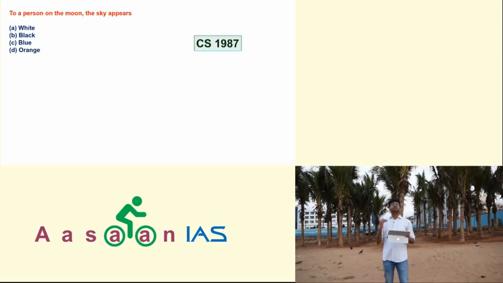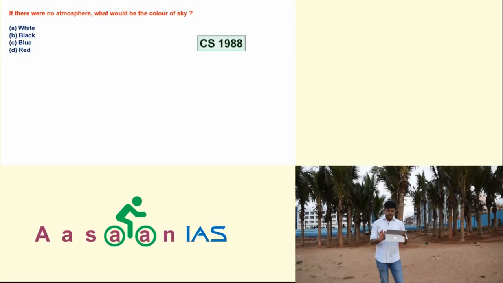Take this question asked in 1987. To a person on the moon, the sky appears. Same question again. The way of asking is a little different, but the same meaning, the same concept you should know to answer all these questions. So the answer is again black, B.